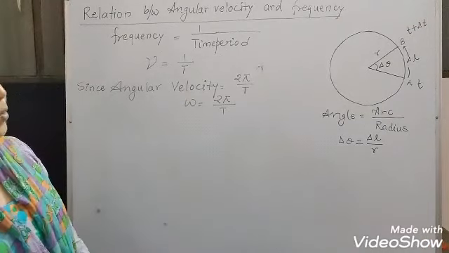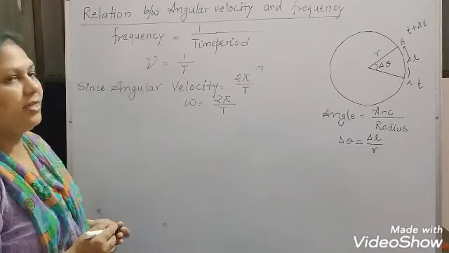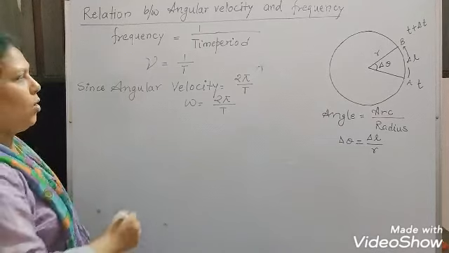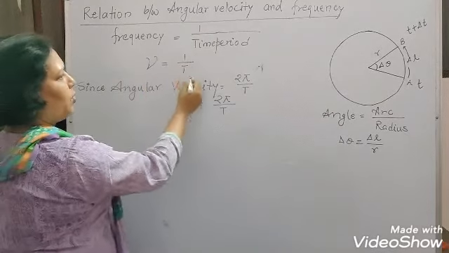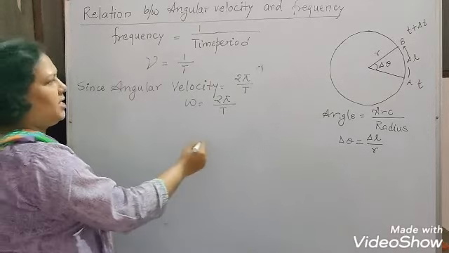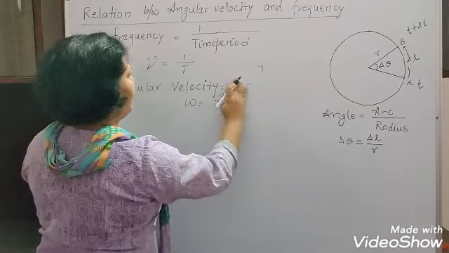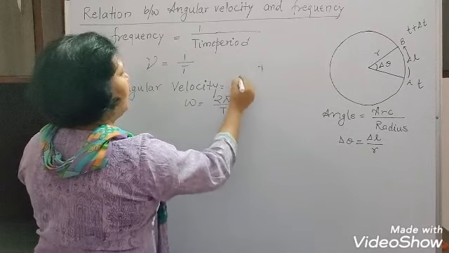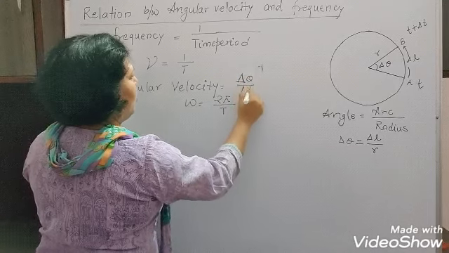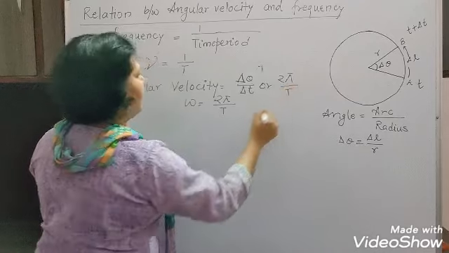Relation between angular velocity and frequency. We know that frequency is equal to 1 upon time period, or nu is equal to 1 upon t. Since angular velocity is 2 pi upon t, we are writing this angular velocity as del theta upon del t, or we can write this as 2 pi upon t here.